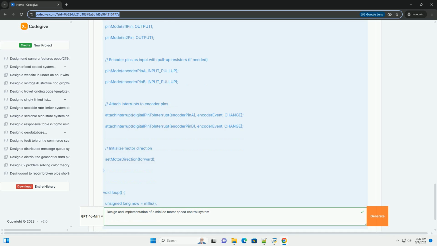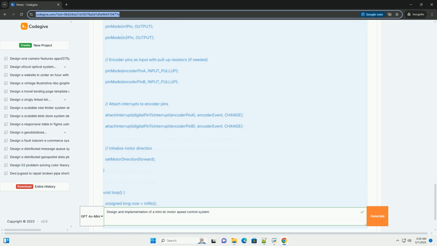The voltage read from the potentiometer is mapped to a speed range. Encoder: channels A and B are connected to digital pins 2 and 3 on the Arduino. These pins are configured as interrupts to capture encoder pulses. Using interrupts ensures accurate speed measurement, especially at high speeds.